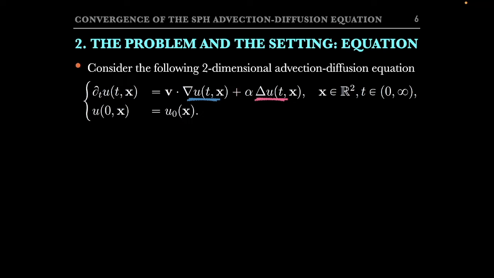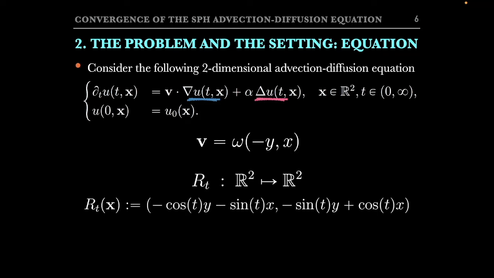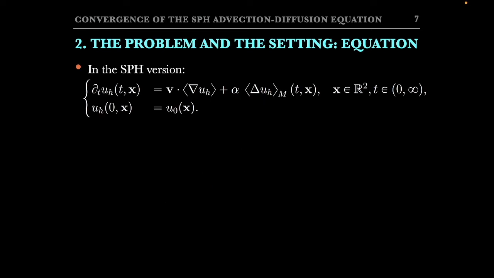The advection velocity is given by the field v, which simply represents a rigid rotation, where the characteristic parameter is the angular velocity omega. From this velocity field, we can define a field of trajectories, which is simply a mapping of the plane into the plane, parameterized by the time. You will see that this function turns out to play an important role in our developments. Now, the SPH version of the previous equation is given by the following expression, where the exact operators have simply been substituted by their SPH expressions.